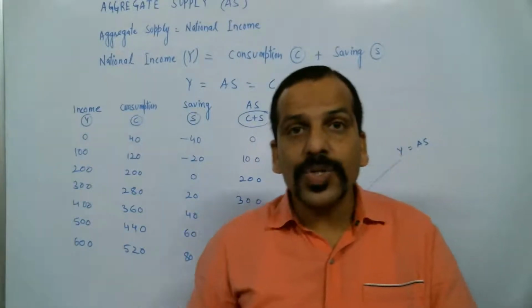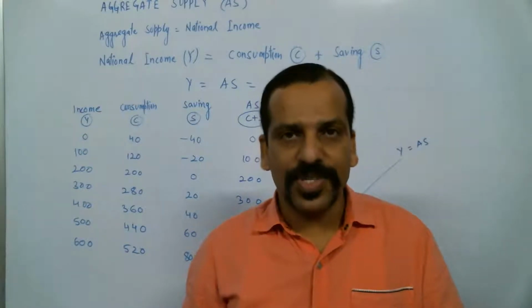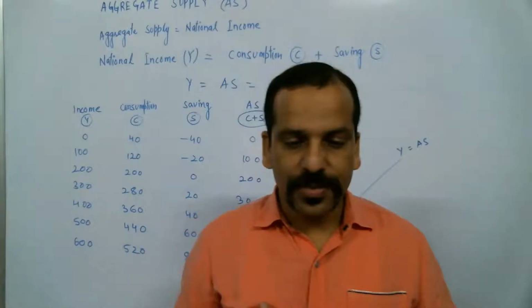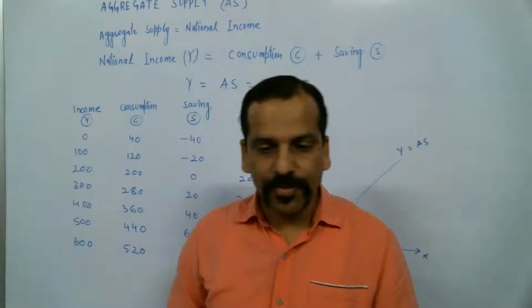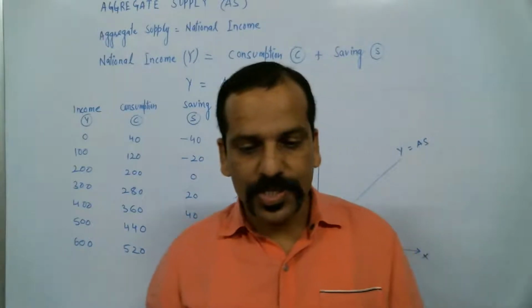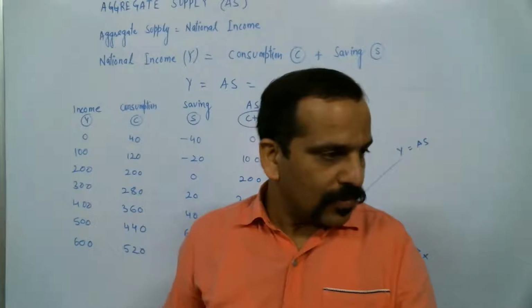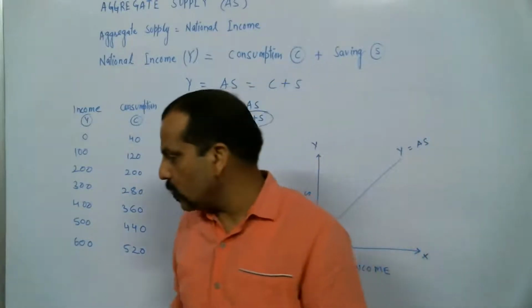It refers to the money value of final goods and services that all the producers are willing to supply in the economy at a given period of time.